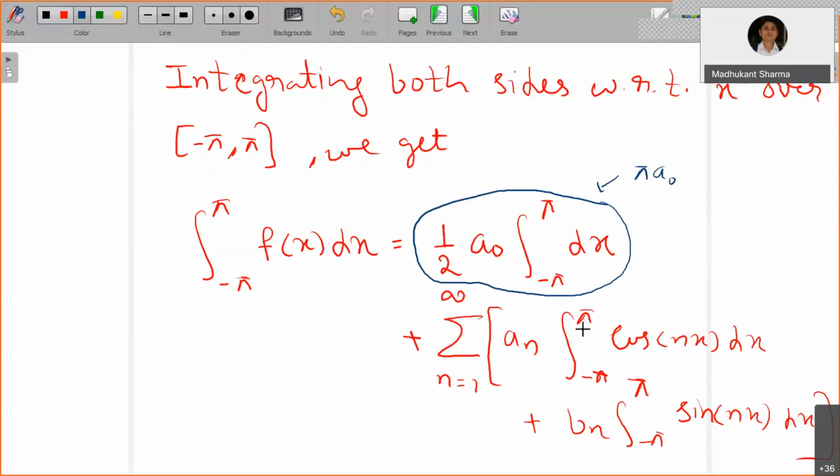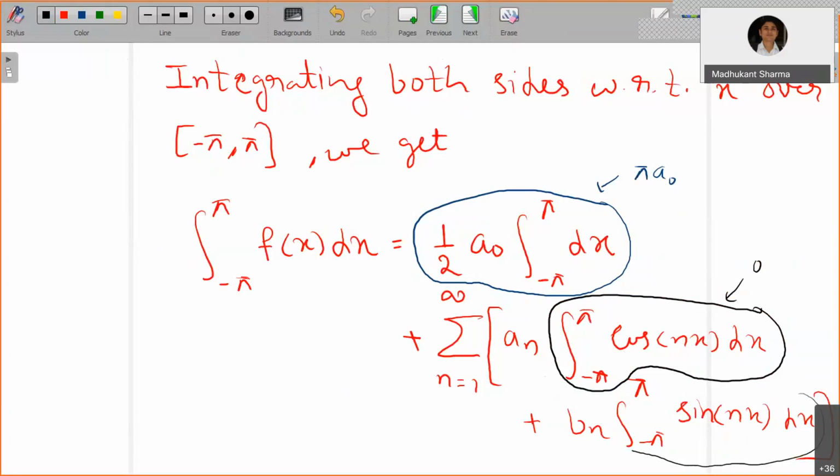Now look at the cos nx integral. The integration of cos is sine, so sine nx by n. You know sine n pi is 0 and sine of n times minus pi is 0, so that also turns out to be 0. The integration of sine is minus cos, but cos of n pi and cos of n times minus pi are the same thing, so upper limit minus lower limit gives 0. This integral will also give you 0.